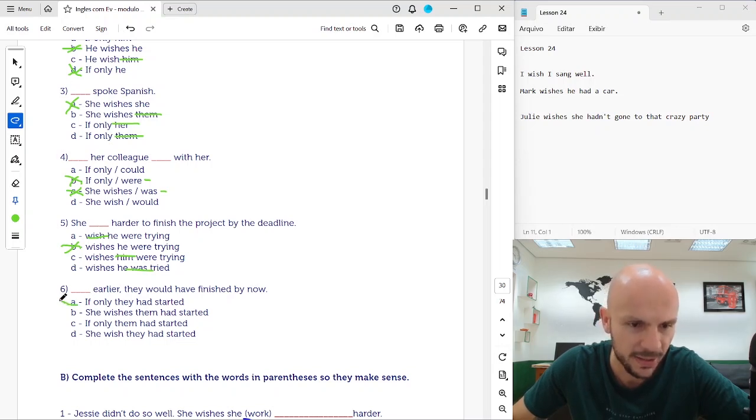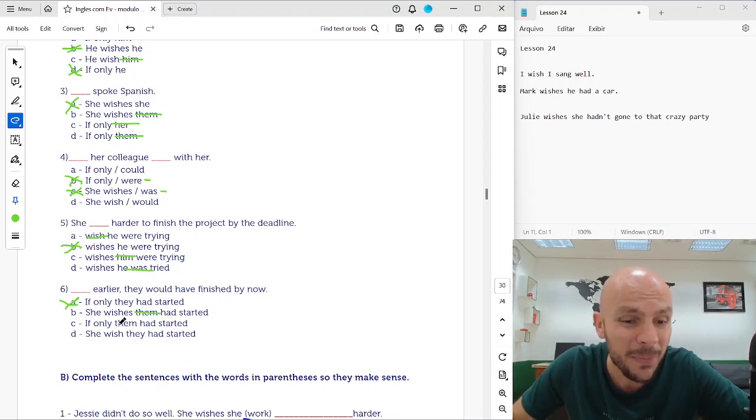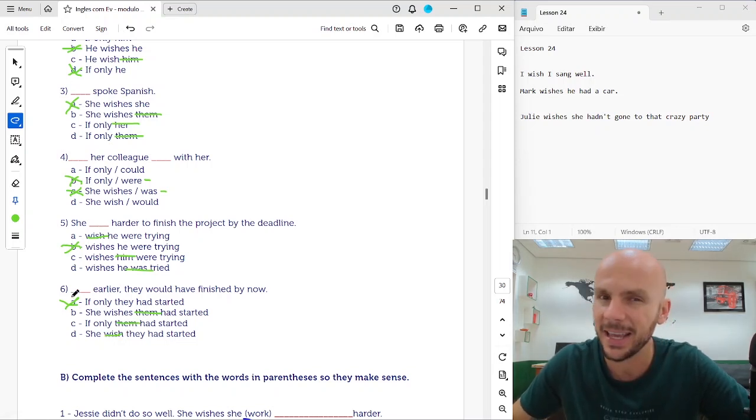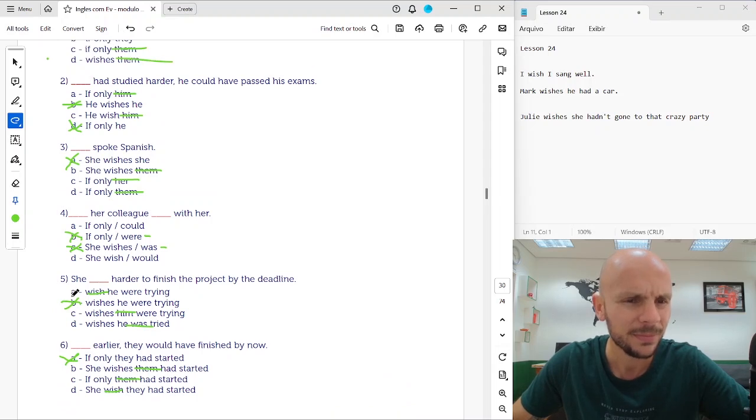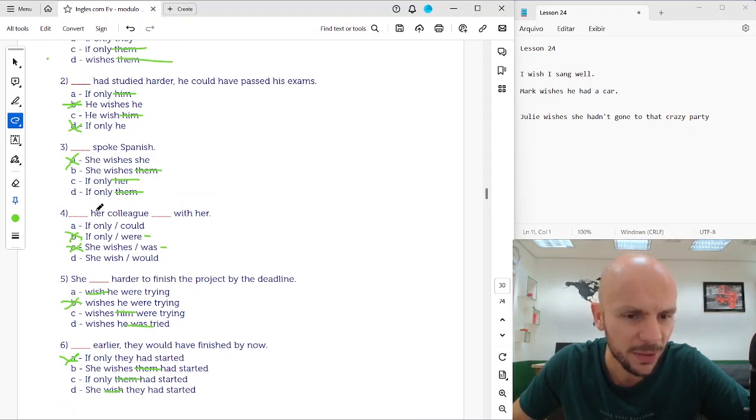Okay, that's correct. Letter B, "she wishes them had," them doesn't conjugate verb. C, "if only them had," them doesn't conjugate verb. So six, letter A. All right? If only he had studied, he wishes he had studied. If only her colleague were with her, she wishes her colleague.